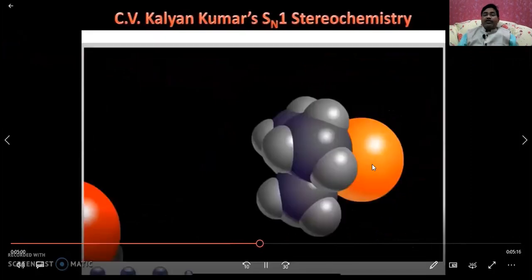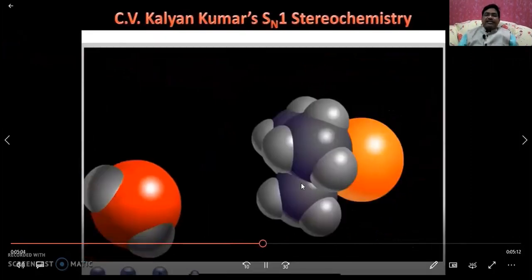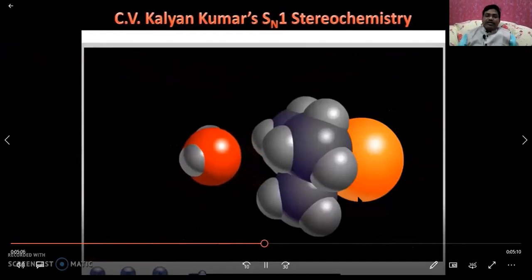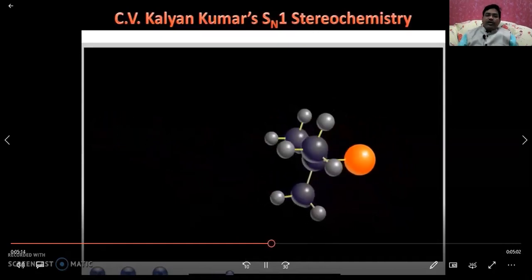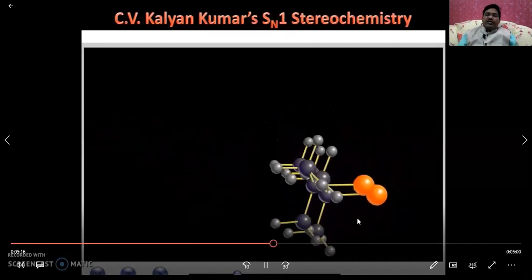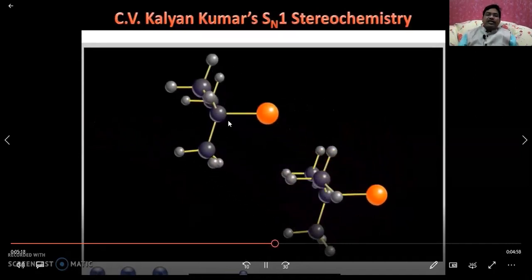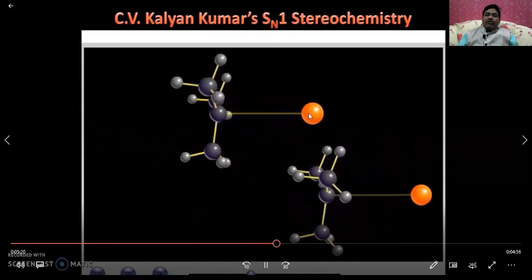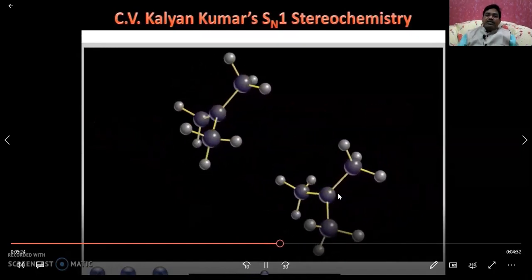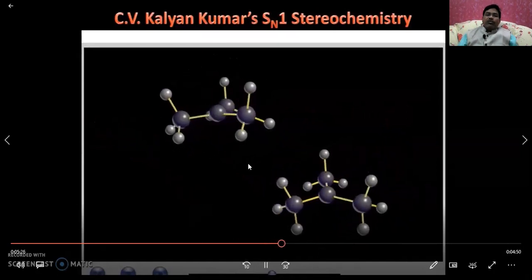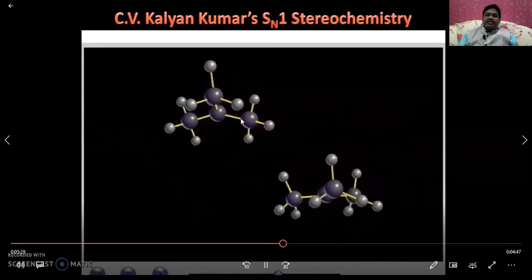Let us see the stereochemistry of this SN1 reaction in animation. This is the collision of the reacting molecules. After collision, what happens? You see, this is a stereo center. Loss of the bromide ion takes place, and you see a carbocation is formed. This is a stereo center carbon. We are discussing two molecules simultaneously.